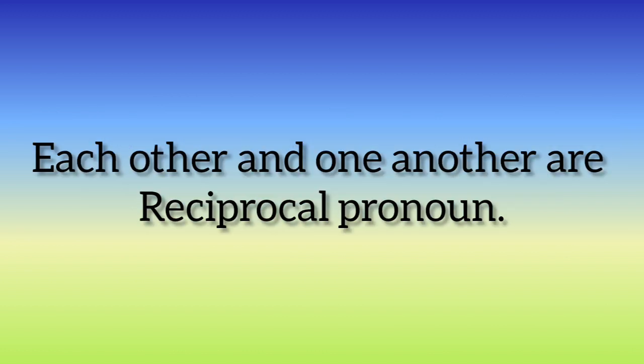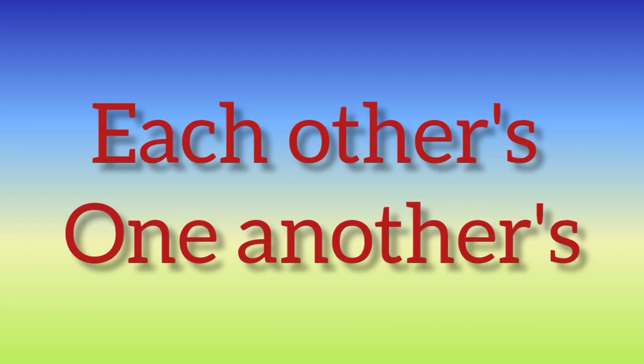So as we have discussed, each other and one another are called reciprocal pronouns. And as we have also discussed, when we wish to make these reciprocal pronouns possessive, we add apostrophe s with them. And we mostly use each other more than one another. So that's all about the reciprocal pronouns each other and one another. I hope this topic is clear to you.